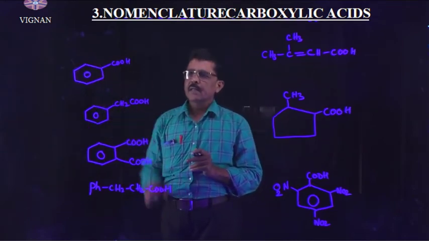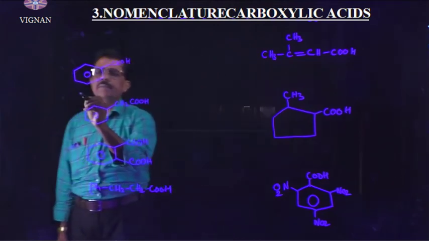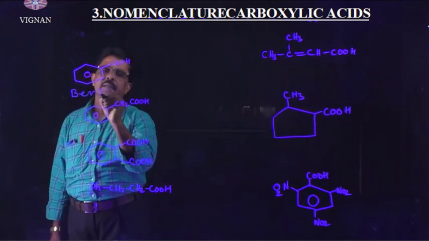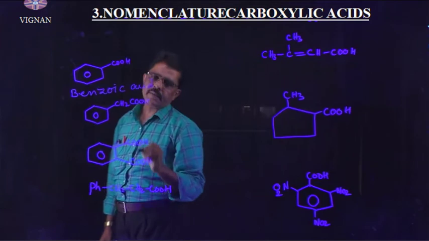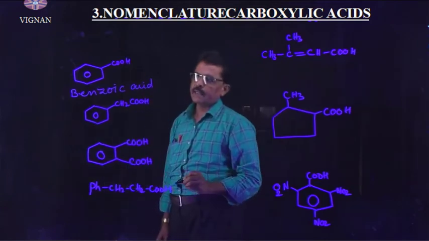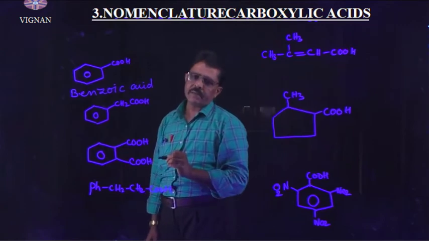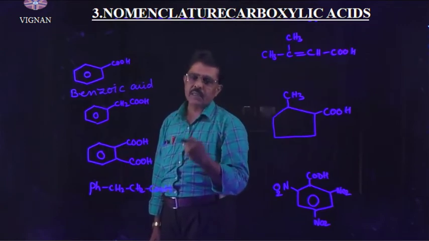Benzene carboxylic acid, or we can say it as what? Benzoic acid. Right, understand? Benzoic acid is the common name, but the IUPAC name is benzene carboxylic acid.